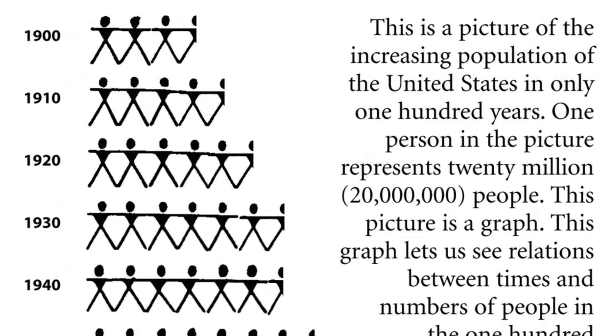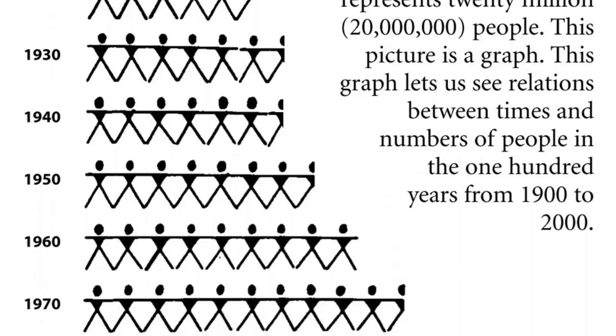1900, 1, 2, 3, 4. 1910, 1, 2, 3, 4, 5. 1920, 1, 2, 3, 4, 5, 6. 1930, 1, 2, 3, 4, 5, 6, 7. Not 7 exactly, but half of it. 1, 2, 3, 4, 5, 6. 6 and a half. 1940, 1, 2, 3, 4, 5, 6 and half.